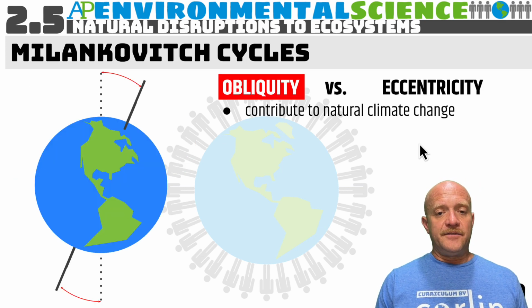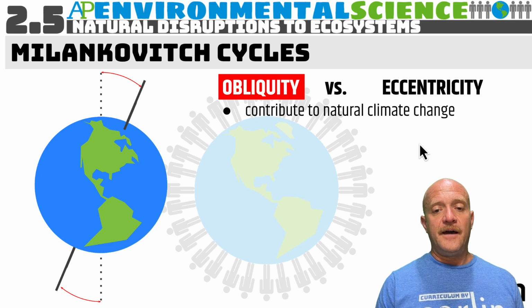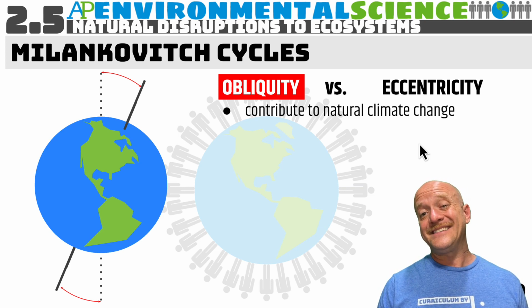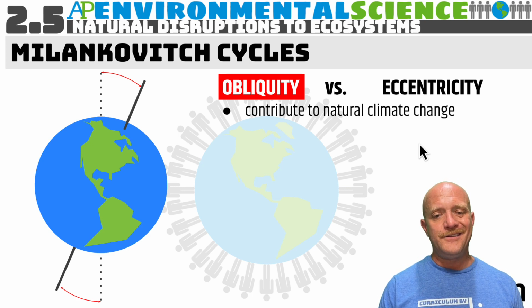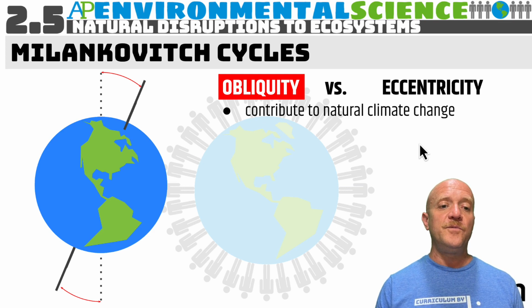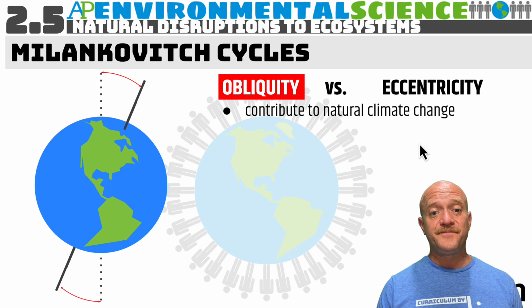So some of these cycles occur because of the Earth's obliquity and eccentricity. These are earth science terms. You might have to know them. I don't really know if you have to spit out these terms, but they're called Milankovitch cycles.